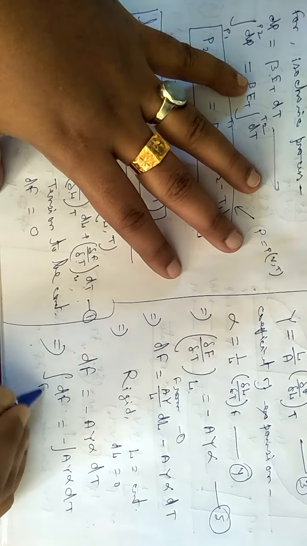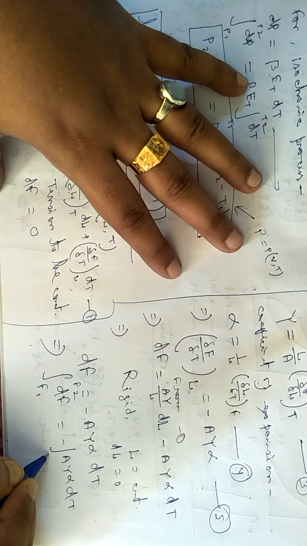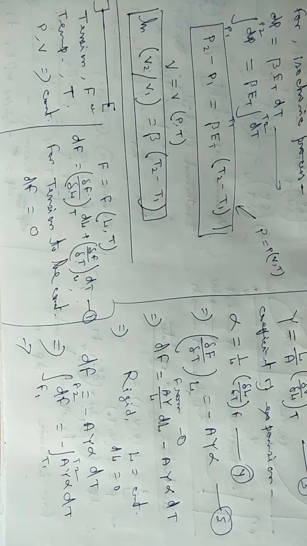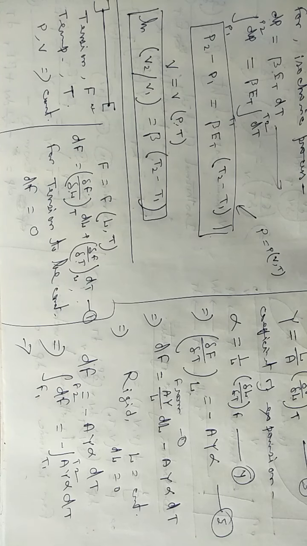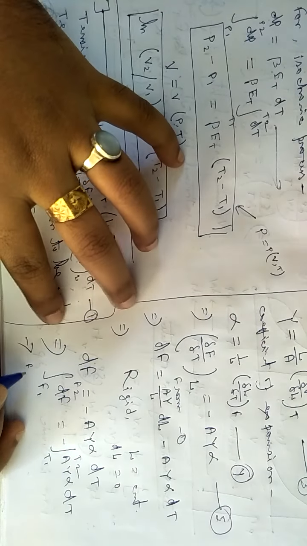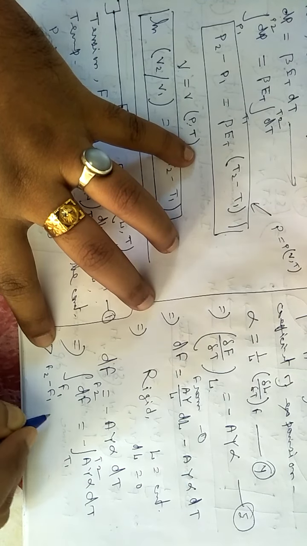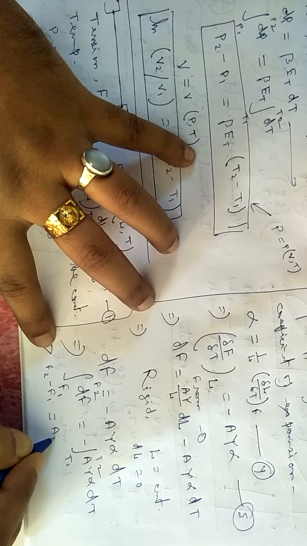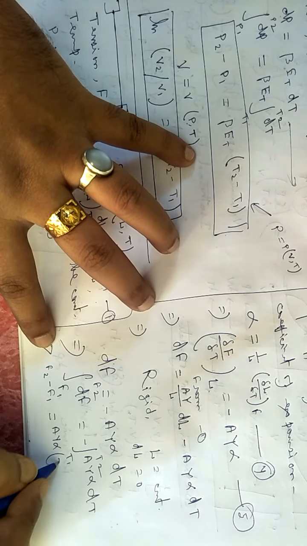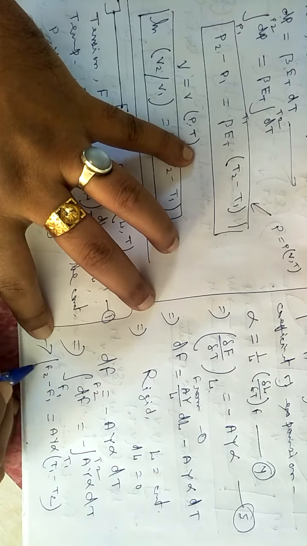Here the function will vary from F1 to F2, and here it will vary from T1 to T2. Simplifying this, you will get F2 minus F1 will be equal to AY alpha into T1 minus T2, considering this negative sign.